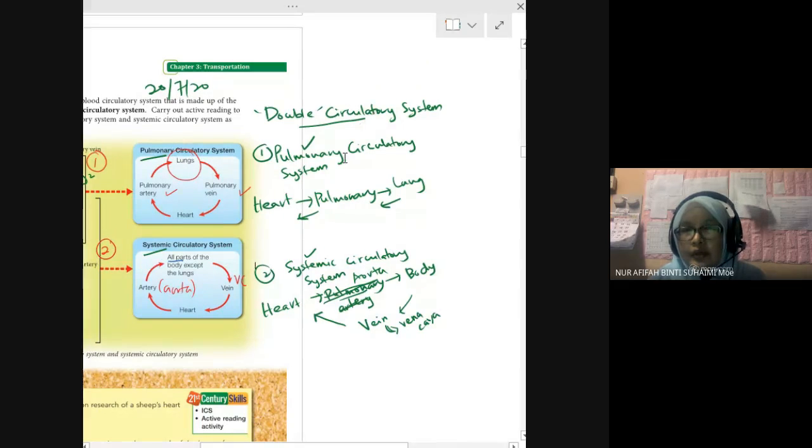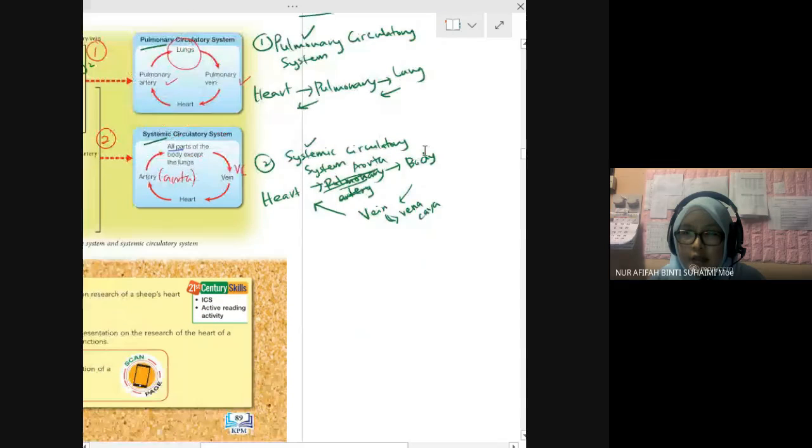Okay, summary. Pulmonary circulatory system involves pulmonary lah, either pulmonary vein or pulmonary artery, from the heart to the lung. Second, systemic circulatory system involves the whole body and heart, that uses aorta or vena cava.